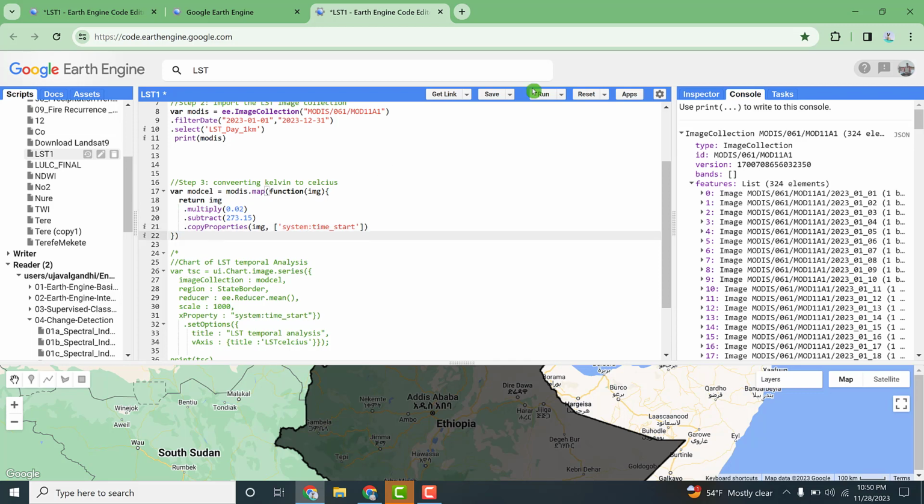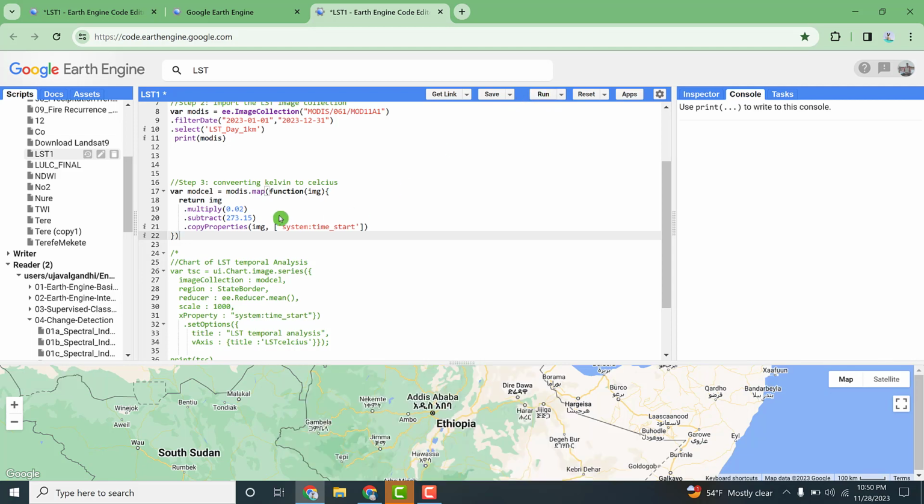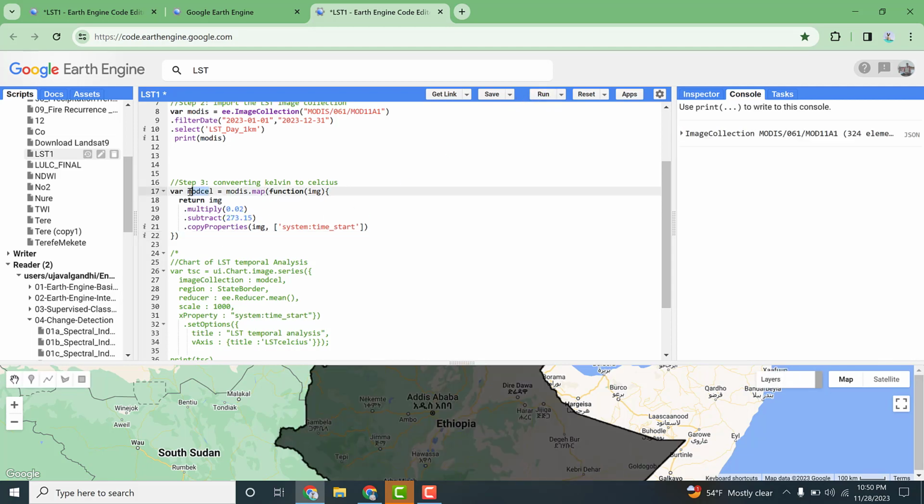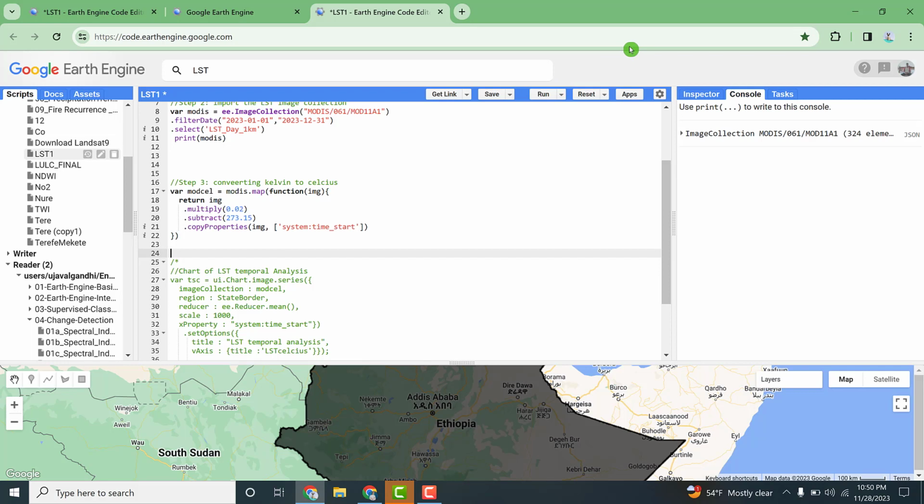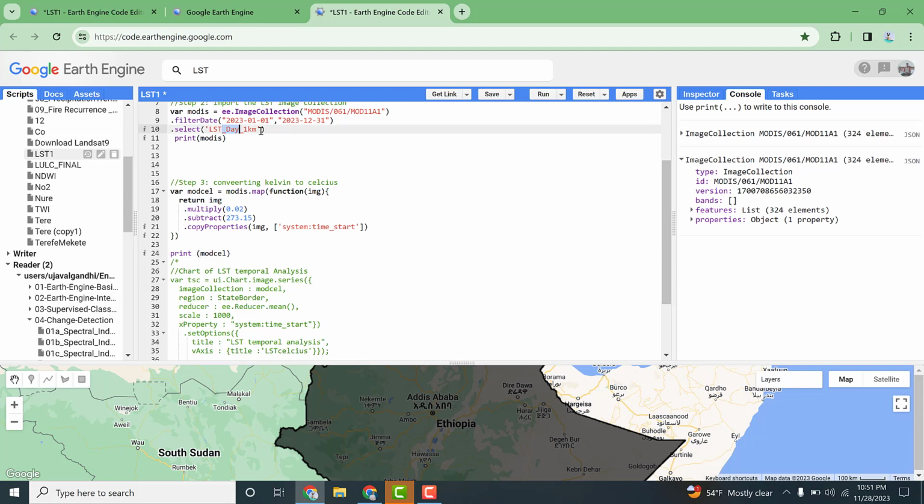So you can simply run, and we can have a look at this MODIS degree centigrade. You can print and have a look at the result. So you can print the MODIS data with degree centigrade, and we have 324 satellite images, and this indicates that we have 324 days of land surface temperature on a daily basis, because I have used the daily, 1 kilometer spatial resolution land surface temperature.